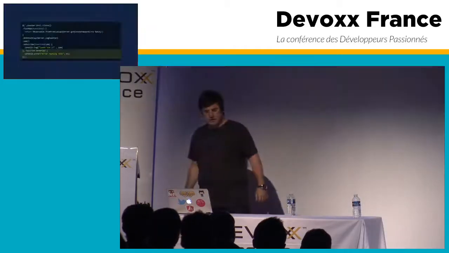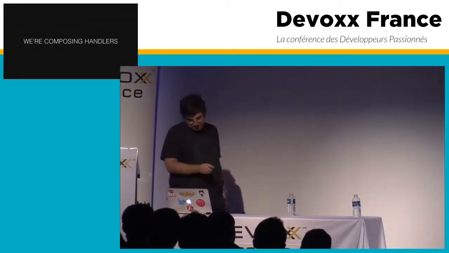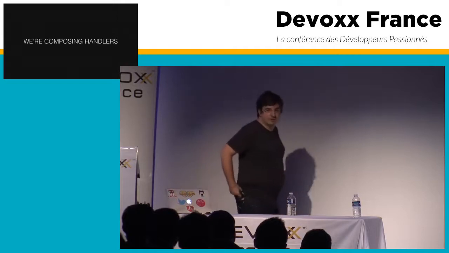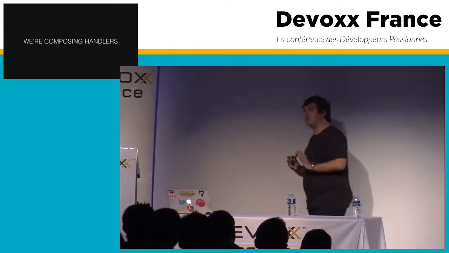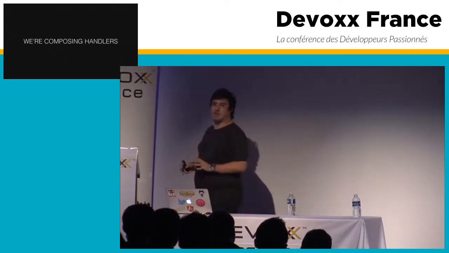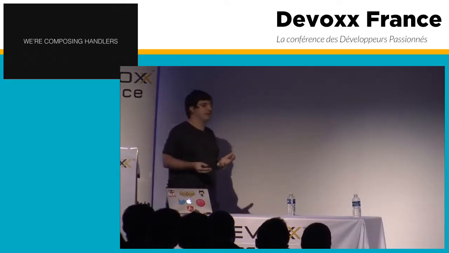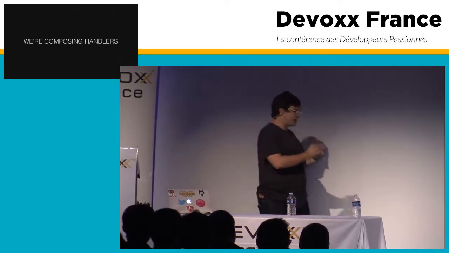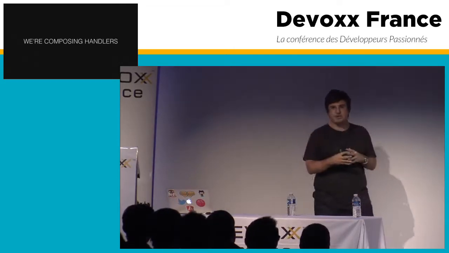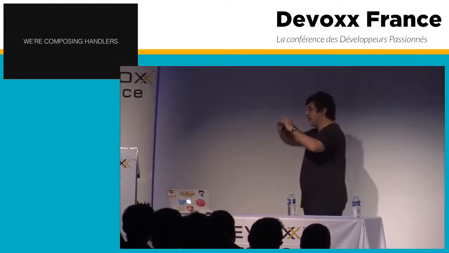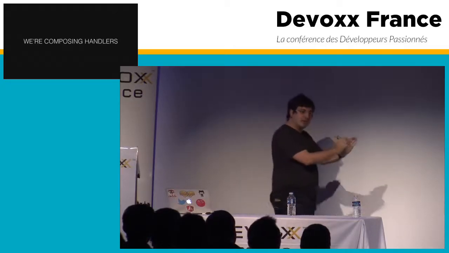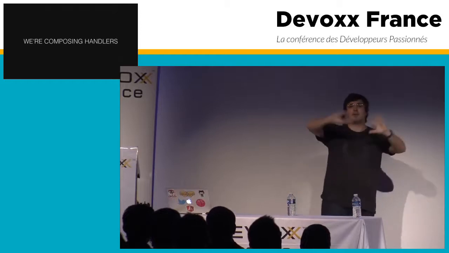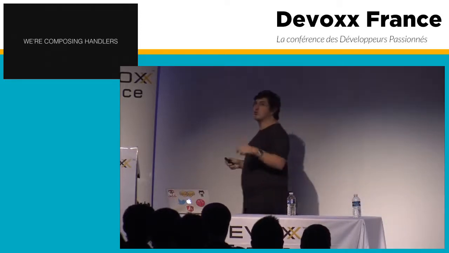What are the other advantages? We're actually composing handlers. As we saw here, we have very, very little functions which do just one thing. This is a very simple example, but the idea is that then these little functions, we can chain them all together, and we can create a chain of transformations for these values, where from very little things, we can build up a very cool interface, and we can actually reuse most of this stuff.